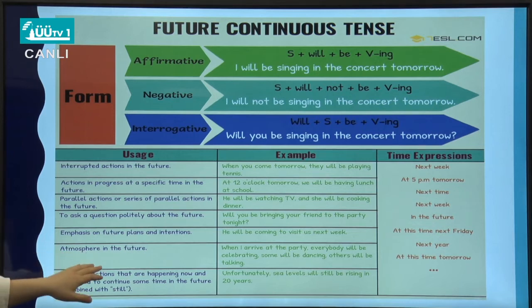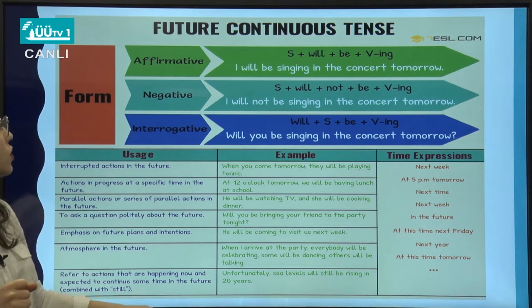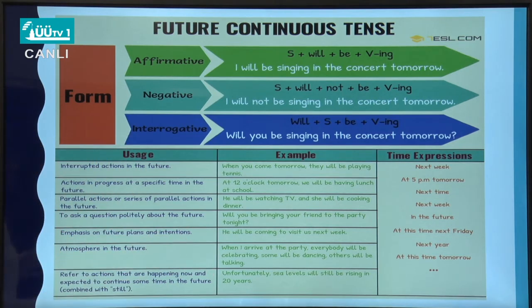And when we're describing an event or an atmosphere, we can use future continuous, like, when I arrive at the party, everybody will be celebrating, some will be dancing, others will be talking. So what we do is that we are describing an event. So when we're describing an event, you can use future continuous tense for the future events, okay?